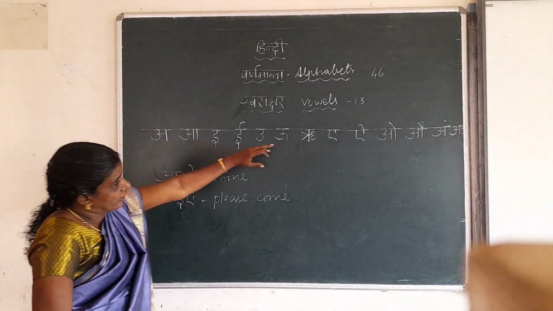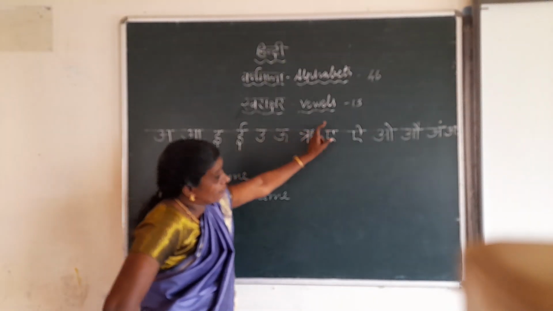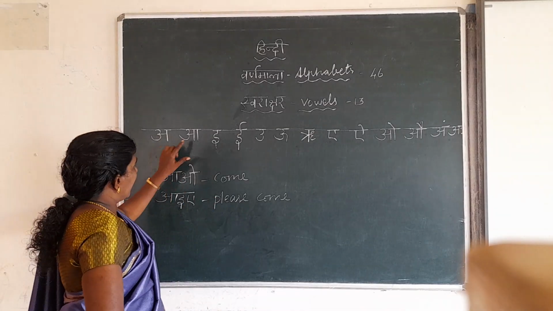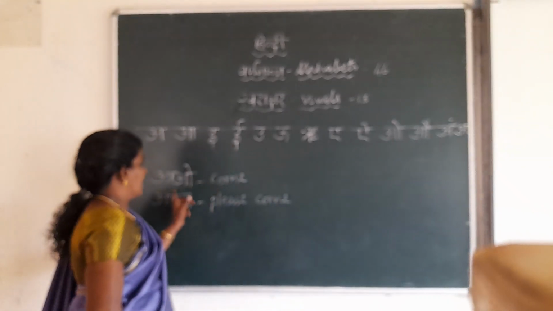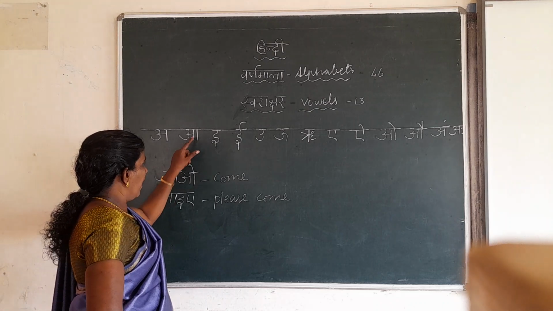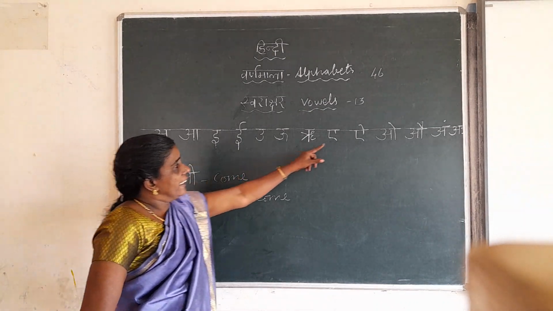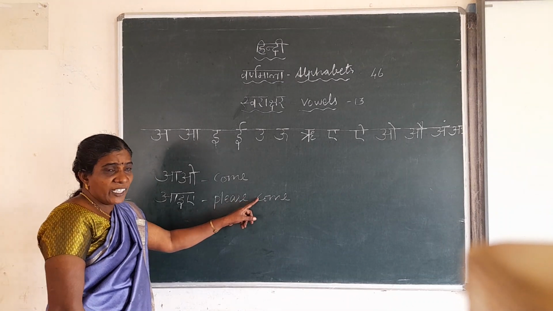You have to find out the words from these letters, only from whatever letters we have learned. Okay. Listen here. A, O. Avo. Please come. Avo, come. Next, A, E, A. Please come.